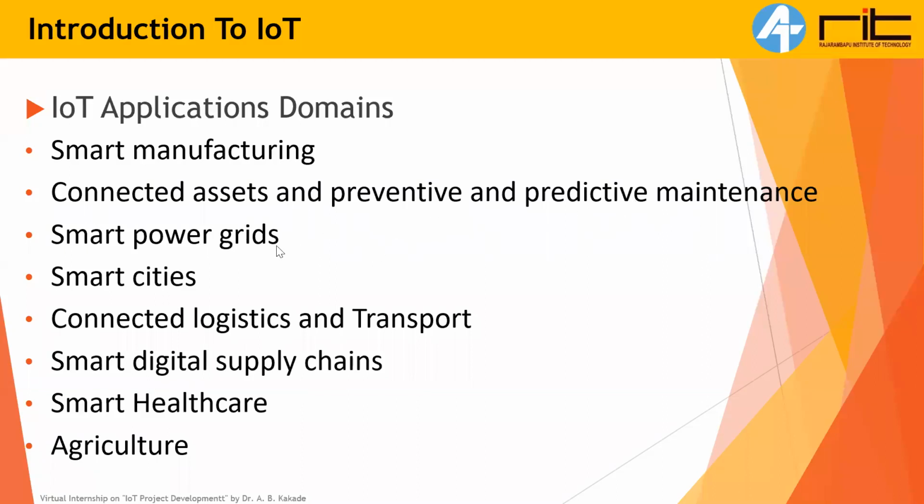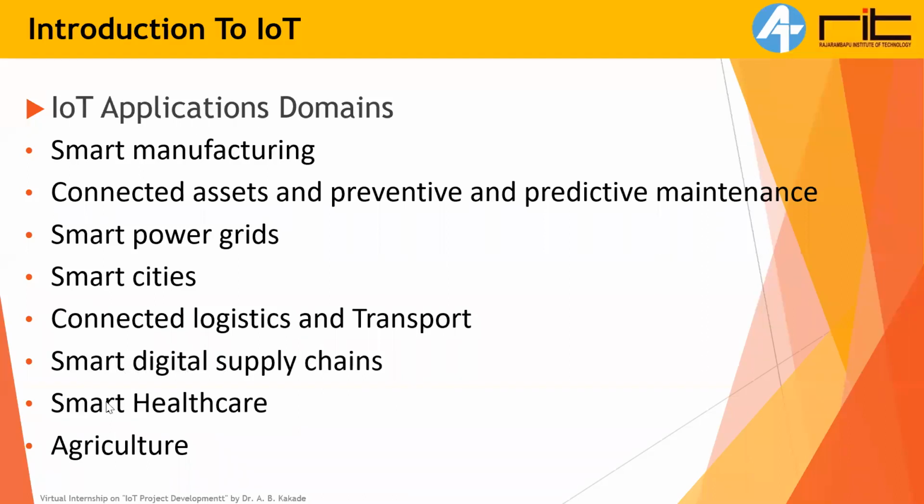Smart power grids, which are used in power grids in the big industries. Okay, smart cities. Most of the states are adapting to this technology. Smart cities, connected logistics for transportation. Logistics means you can track the vehicles and transport. In that sector, IoT has penetrated a lot. Smart digital supply chains and smart healthcare.